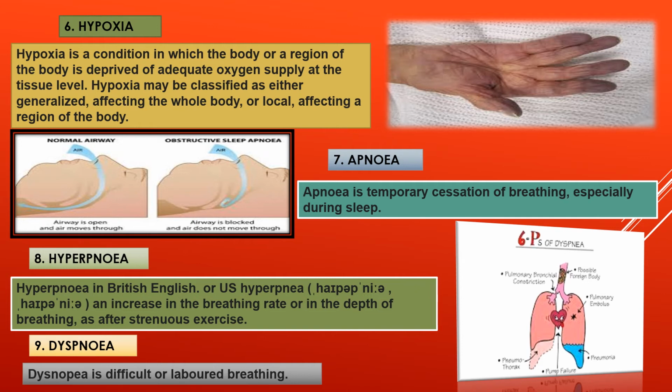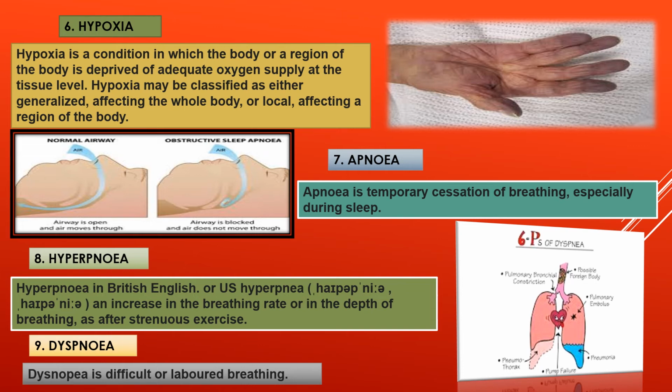Now next one, number 7 is apnoea. Apnoea is temporary cessation of breathing, especially during sleep. You can see in the picture it has been clearly shown, normal airway and obstructive sleep apnoea. That time also, that affected airway has been shown.